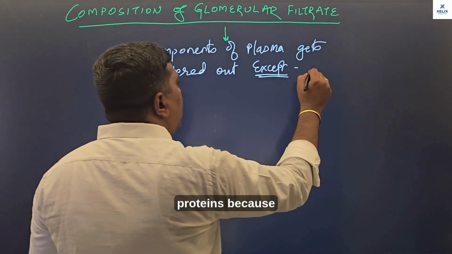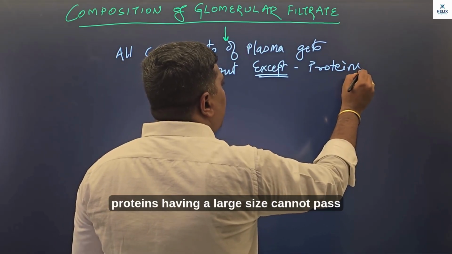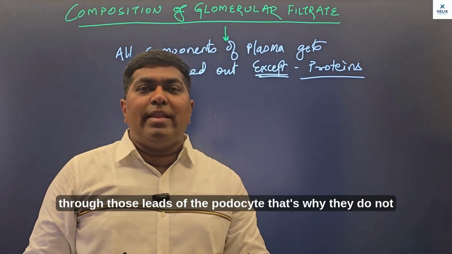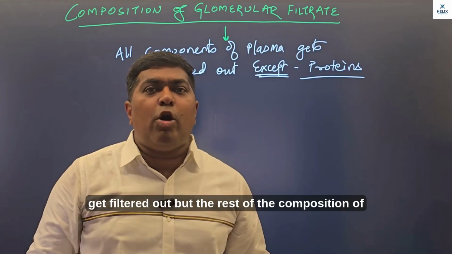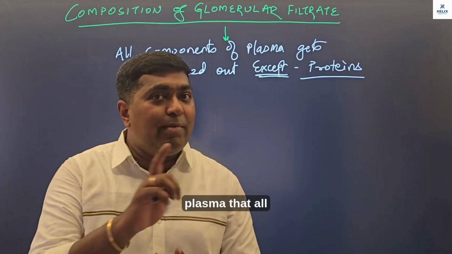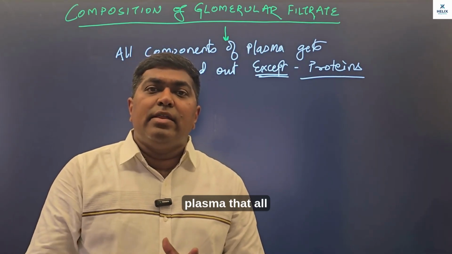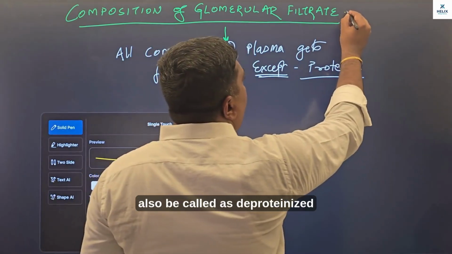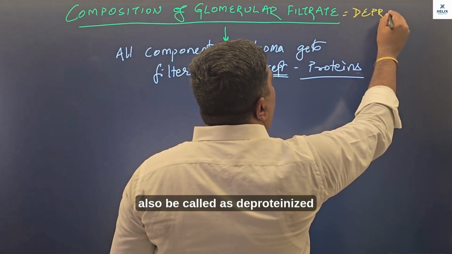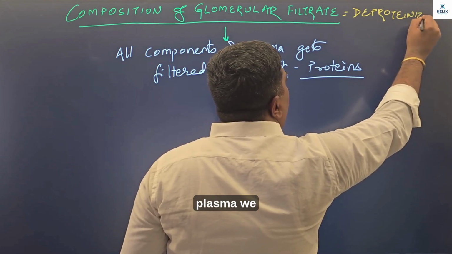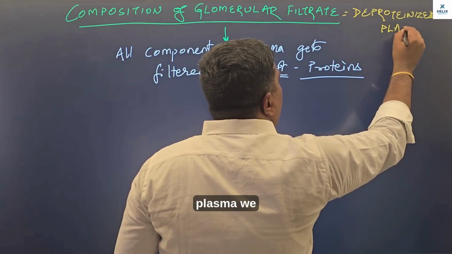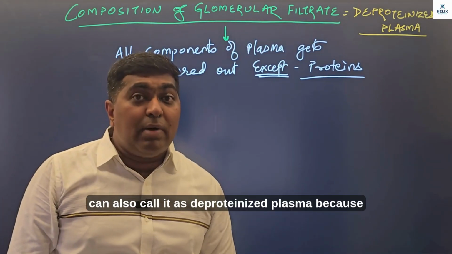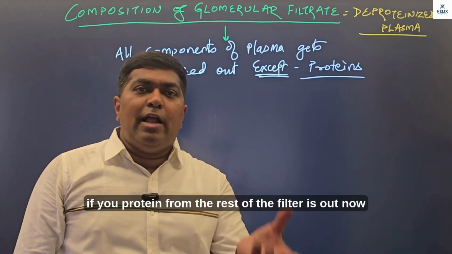except proteins, because proteins having a large size cannot pass through those slits of the podocyte. That's why they do not get filtered out. But बाकी का जितना भी composition हमारे प्लाज्मा का है, प्लाज्मा, I am not talking about blood, प्लाज्मा का है, that all gets filtered out. And that's the reason glomerular filtrate can also be called deproteinized plasma. We can also call it deproteinized plasma, because plasma में से प्रोटीन निकाल दो, बाकी का सारा फिल्टर आउट हो गया.